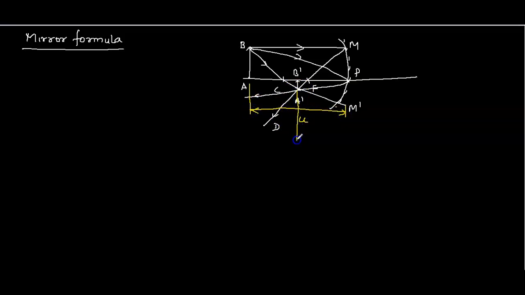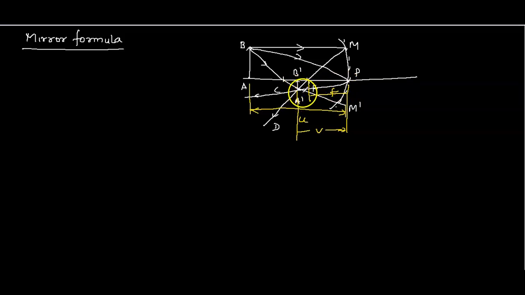Here is the image from the pole, let's consider this as v. The focal length from this point to this point is f. Three rays are passing here. The ray from the point which is parallel to the principal axis, the refracted ray goes through the focus of the mirror. The ray passing through the center of curvature of the concave mirror passes through this point, forming the image as A dash B dash.